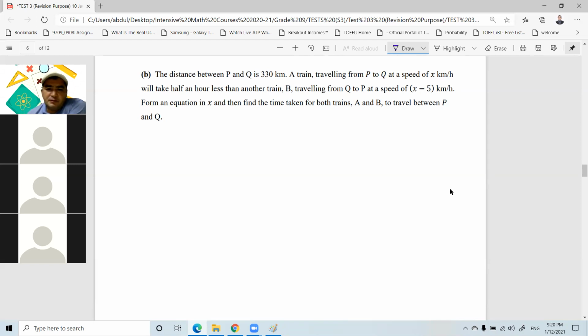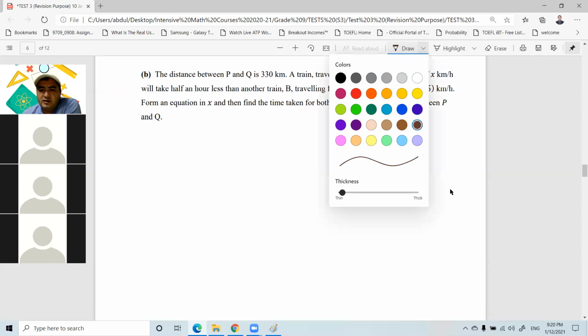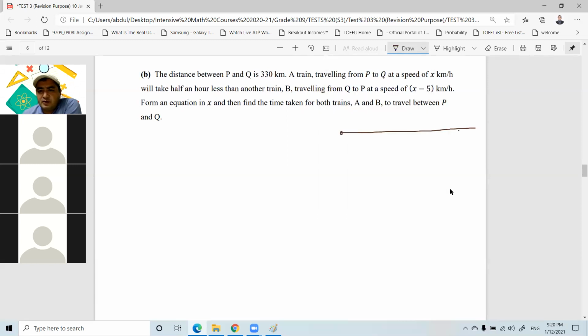So the distance between P and Q is 330 kilometers. So let's change the color. Now let's use brown. So we are talking about the distance between two cities. Let's say this one is city A, and this one is city B. And the distance between these two cities is 330 kilometers. A train A traveling from P to Q at a speed of X kilometers per hour will take half an hour less than another train B traveling from Q to P.